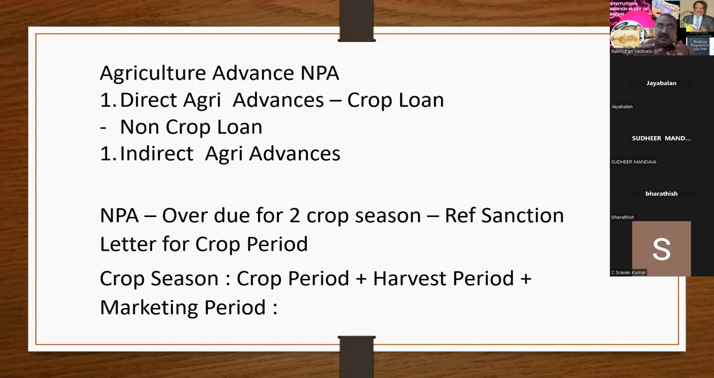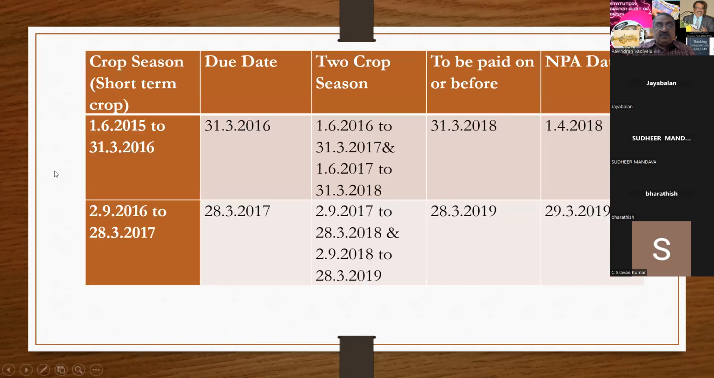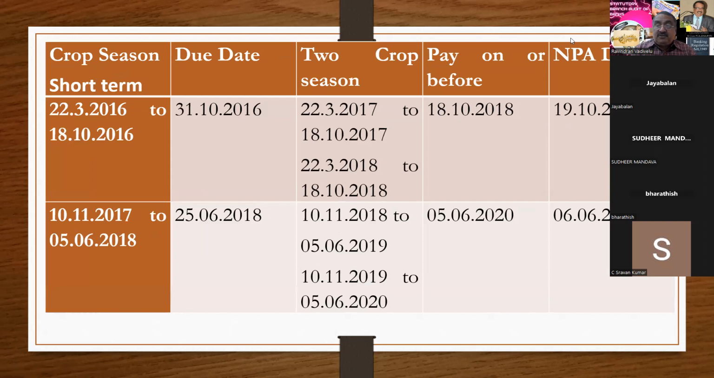And what is a crop season? It's the crop period plus harvest period plus marketing period, that is called the crop season. Now I am going to the NPA classification with reference to short-term crop. The crop season is clearly mentioned in the sanction letter. The due date is also clearly mentioned in the sanction letter.